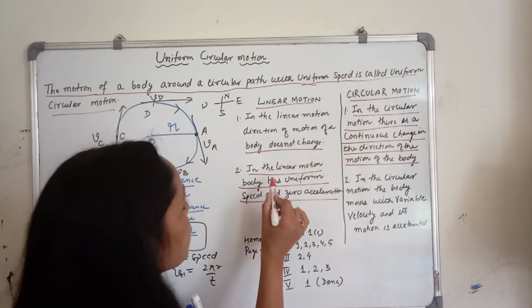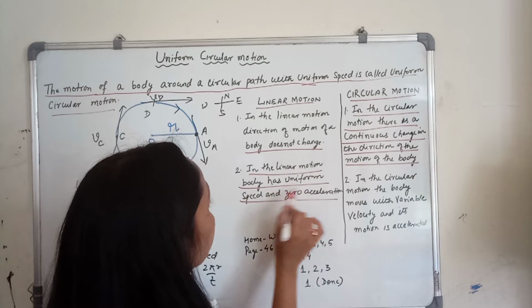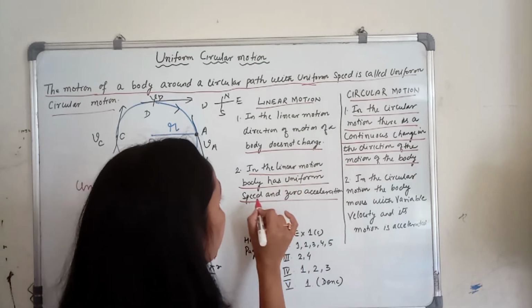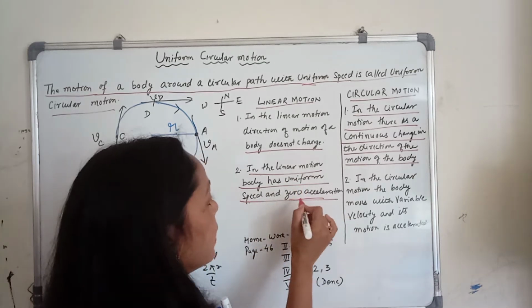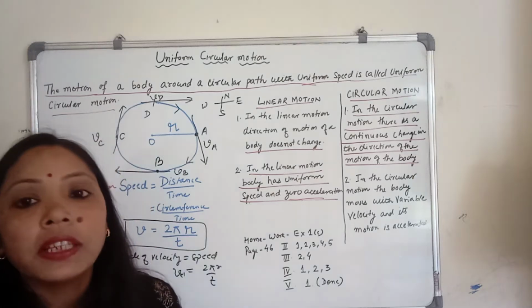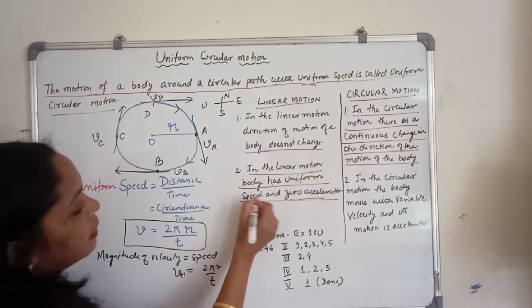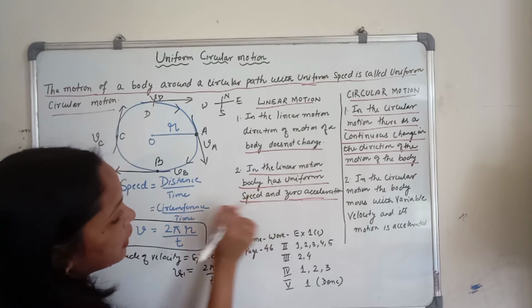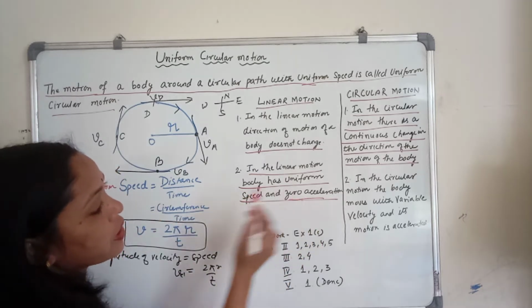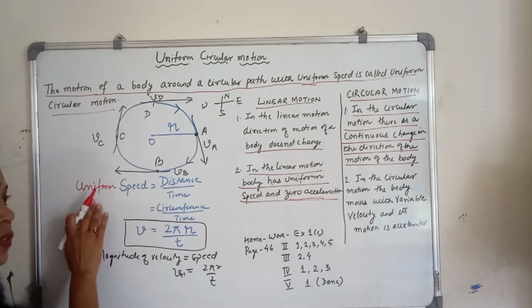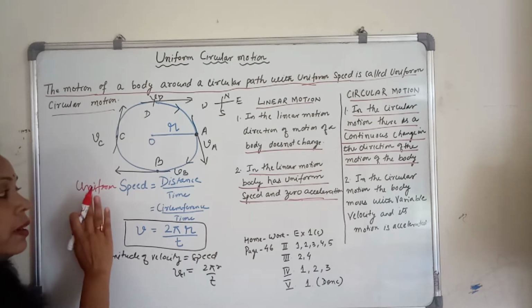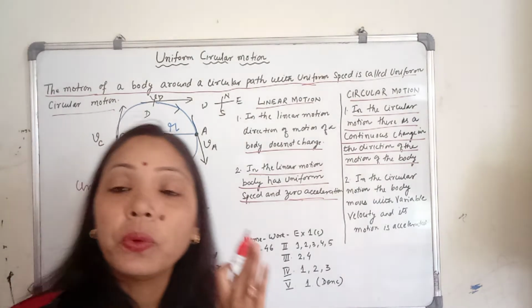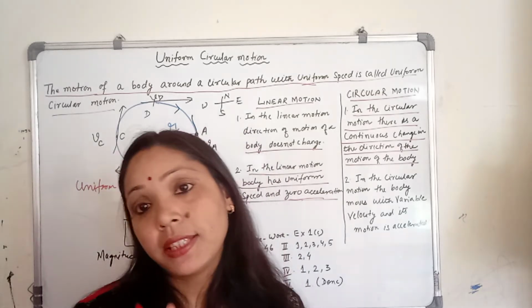For uniform velocity, the acceleration is always 0. So it is zero acceleration. This one is also uniform speed but not a uniform velocity.